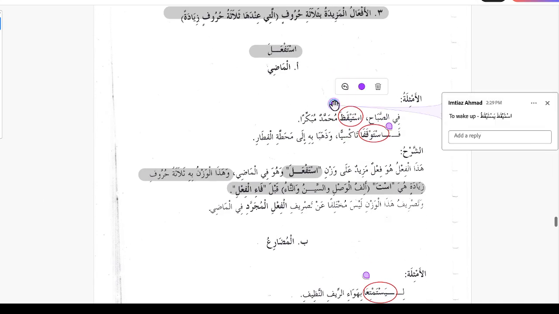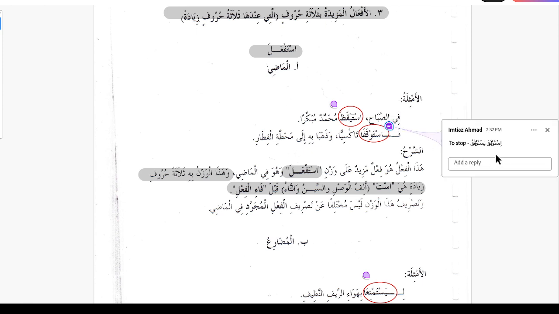Istaykaza yastaykizu, to wake up. Fis sabahi istaykaza Muhammadun mubakkiran. In the morning Muhammad woke up early. Fastawkafa taksiyan wa zahaba bihi ila mahattatil qitari. So he stopped a taxi, and they went to the train station.